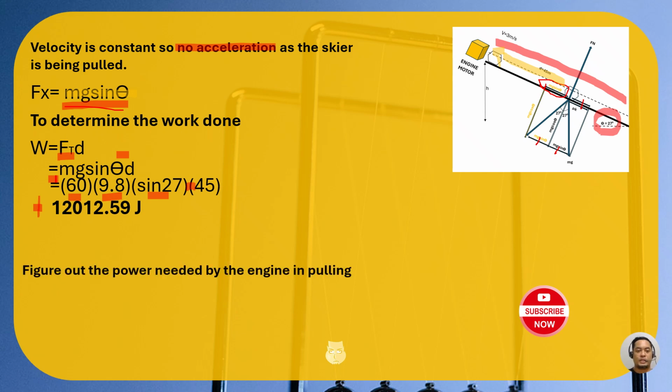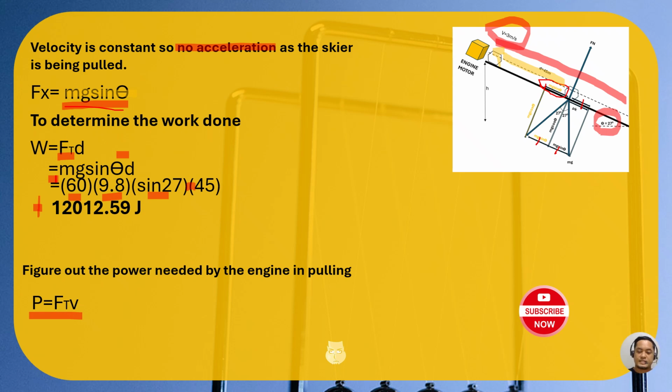We're done with work done, but we need to find the power needed by the engine in pulling the object with a displacement of 45 meters. If you noticed earlier, I showed a table that has a lot of equations to calculate power, but it will lead to this one equation here. Power is equal to force multiplied by velocity. Because in the problem, we have a constant velocity. It says 3 meters per second, so we will substitute it later here.